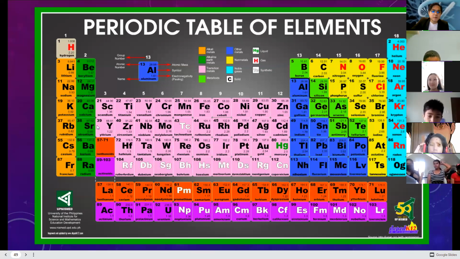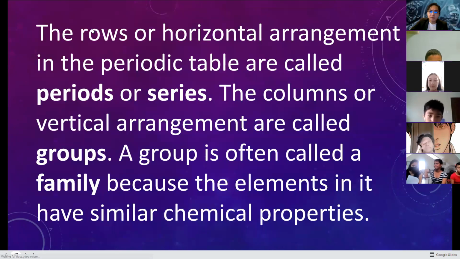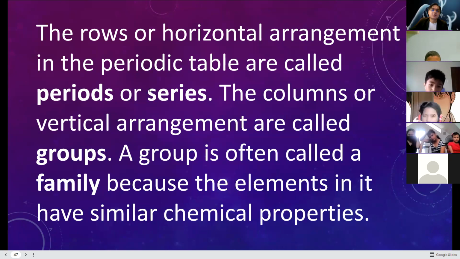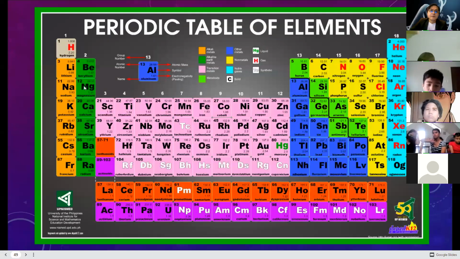So talking about the columns again, what is your column again? This one, the one I had discussed a while ago. Columns are called family or groups, correct? And the rows are called periods or series. Are you still with me? Yes. Can you hear me?